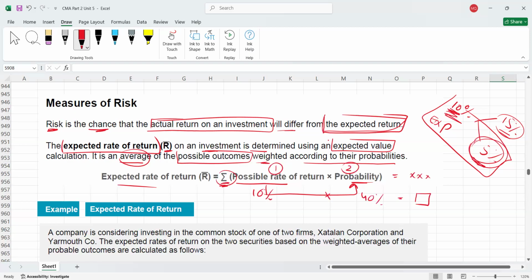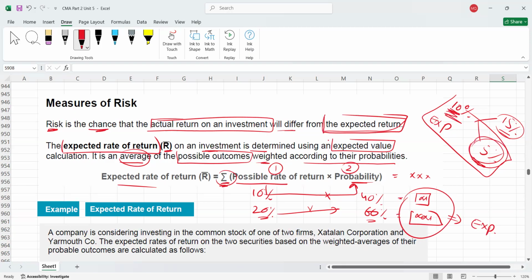Maybe another possible rate of return is a 20% profit, but for 20% profit the probability is 60%. Once you multiply 20% with 60%, you will get another value. If you add these two values, this is what is called your expected rate of return.